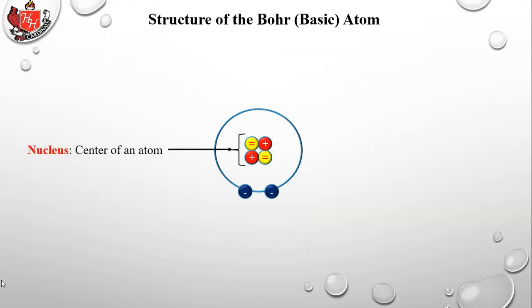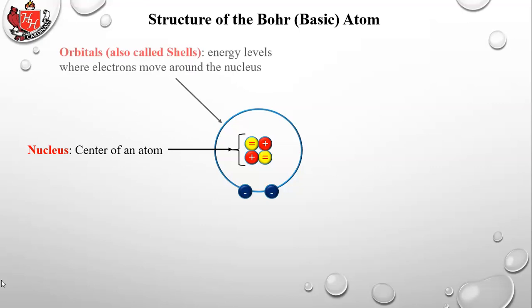So here's the basic structure of an atom. It has a center called a nucleus. Now if you've taken biology, you learned about the nucleus of a cell, and it was a part of the cell which was in a pouch somewhere in the middle of the cell, and it contained the DNA by which the cell could replicate itself. The nucleus doesn't have a pouch around it, but it's simply the center of the atom. Orbitals, also called shells, these are energy levels where electrons move around the nucleus.